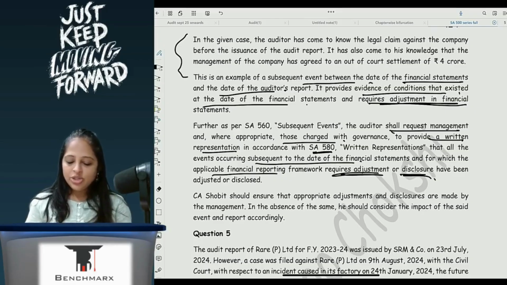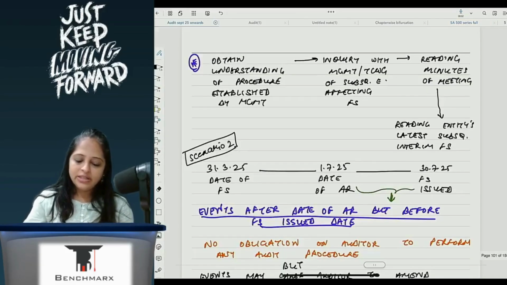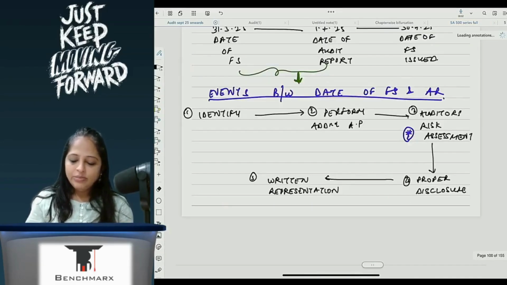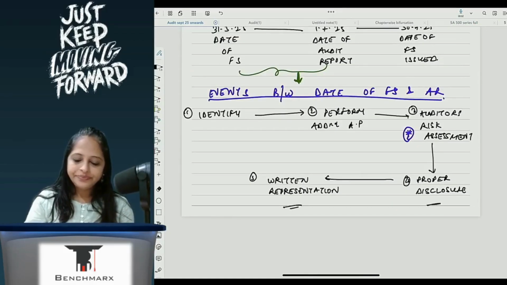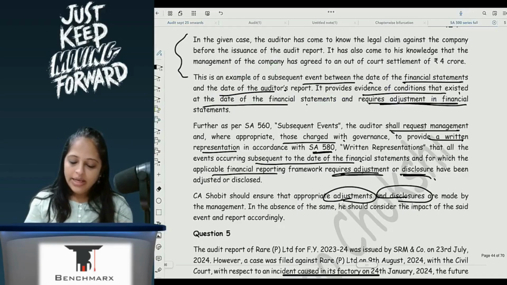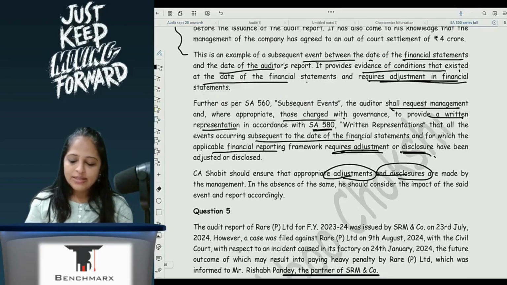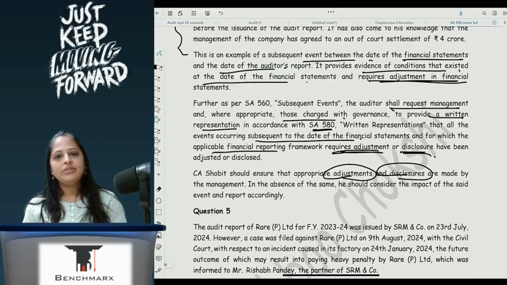CA Shobit should ensure that appropriate adjustments and disclosures are made. So we have already written down here that we need to make disclosures and obtain a written representation, correct? So we'll have to do that. In absence of the same, he should consider the impact of the said event and report accordingly.